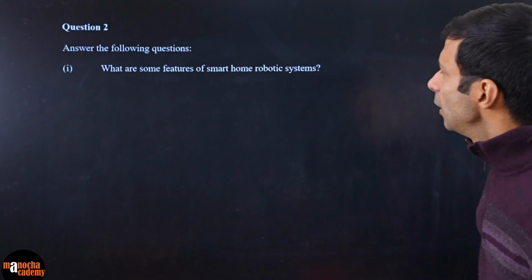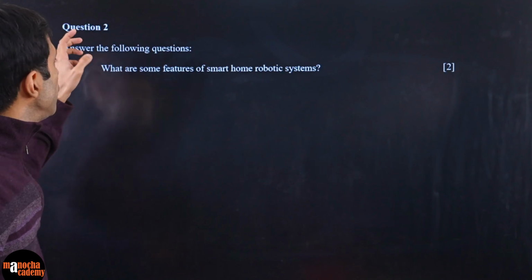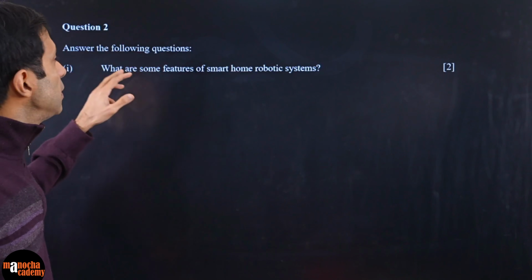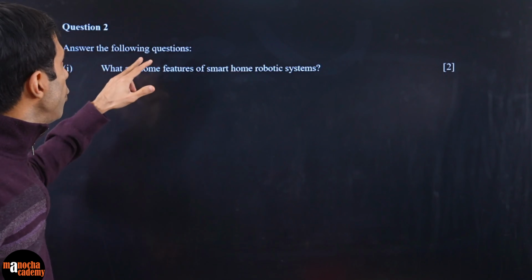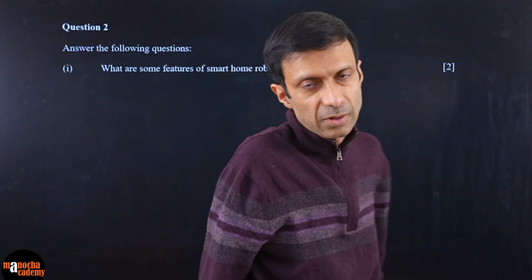Clear? Okay, here's the next question. So now we have come to, I think we are still in section A, right? The choice is not finished yet. So answer the following questions. What are some features of smart home robotic systems?